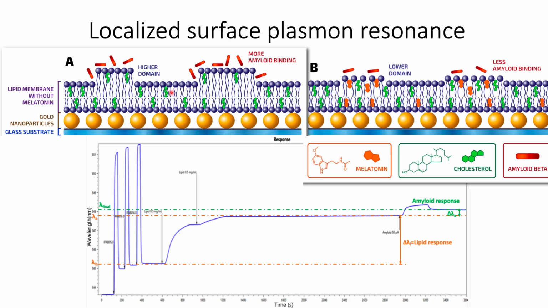So the very first method is localized surface plasmon resonance, where it uses gold nanoparticles as substrate and uses it as a sensing surface to detect lipid membrane formation and amyloid binding on top of it. Any interaction between amyloid and the supported lipid membrane can be sensed due to the change of local dielectric constant and is recorded as absorbance peak wavelength change from the light source. So if melatonin does anything to prevent amyloid binding, the delta lambda due to amyloid interaction would be smaller.